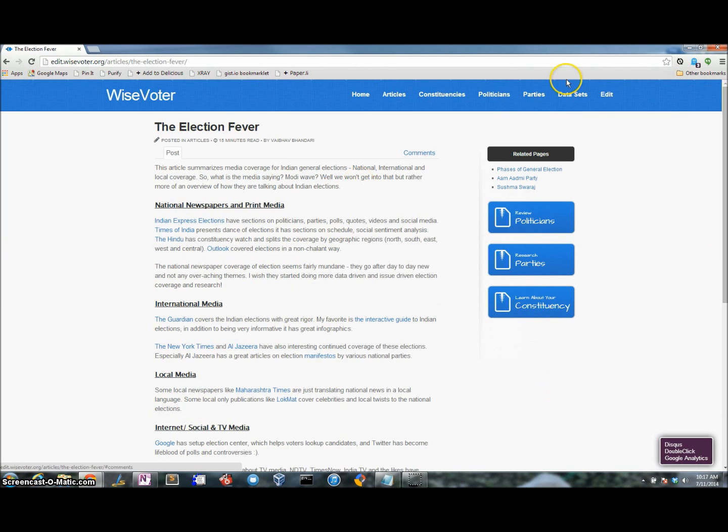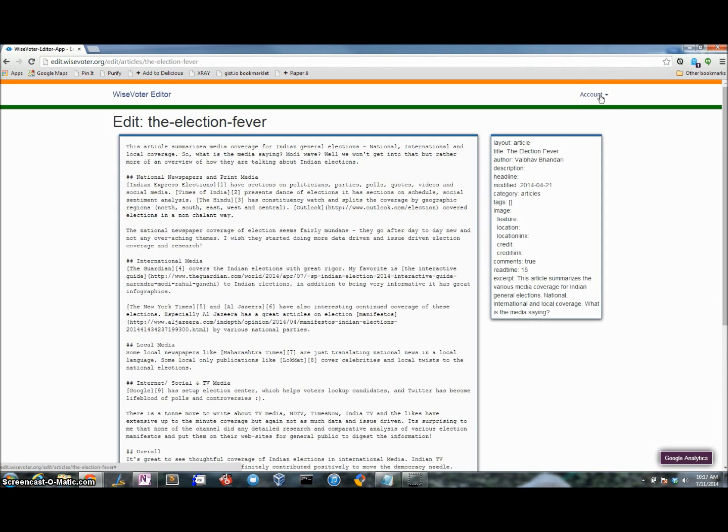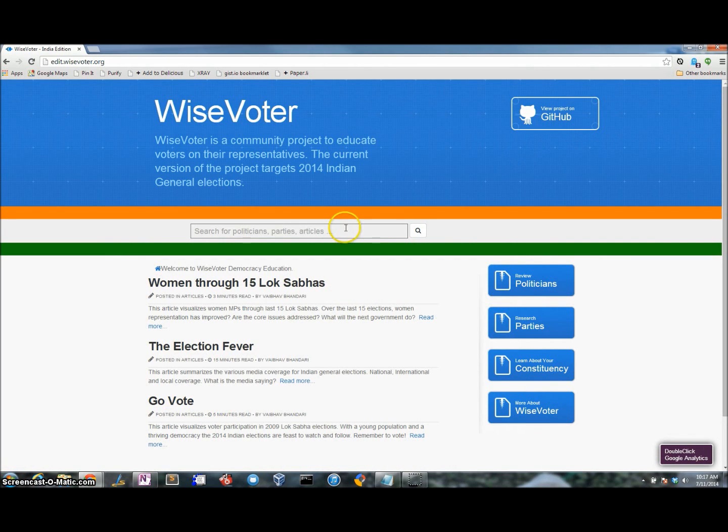I'm going to go back to my article, and this time I want to make sure that this article goes into the live website. So from the editing staging website, this content is now being pushed in on the main publication platform. So great, so it's being pushed, and you will see the URL here is edit.wisevoter.org.